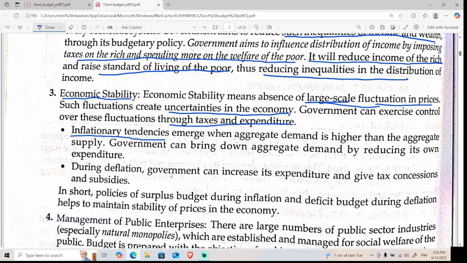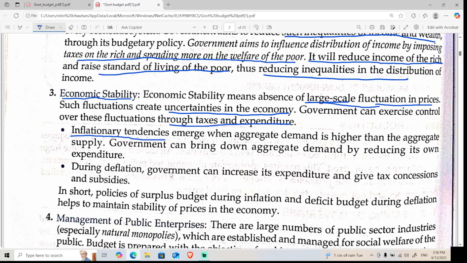The price automatically rises. Suppose you want this pen, and I'm ready to give you this pen for 10 rupees, but suppose all of the students sitting in the class want this pen and the pen quantity is only one. Now I have an opportunity, I can sell this pen at whatever price I want.